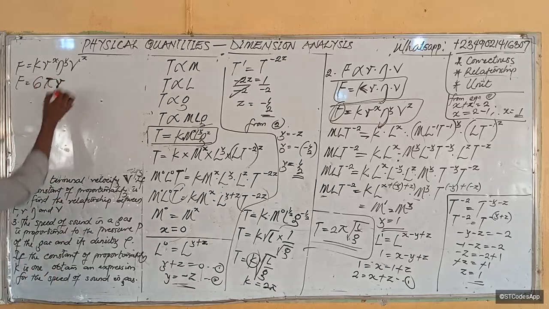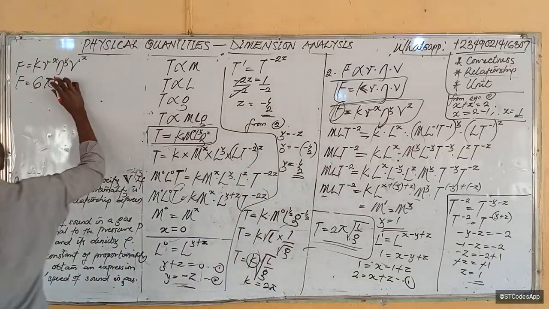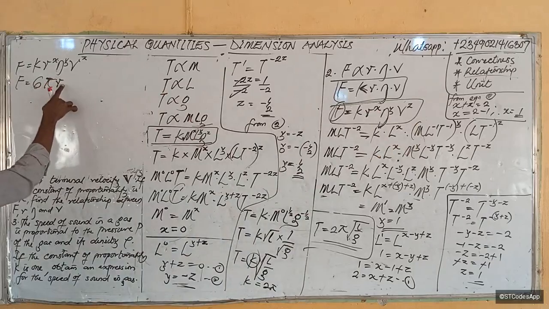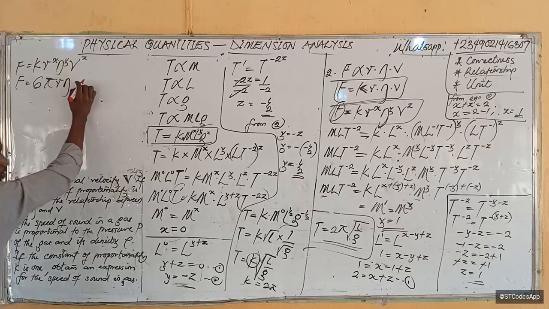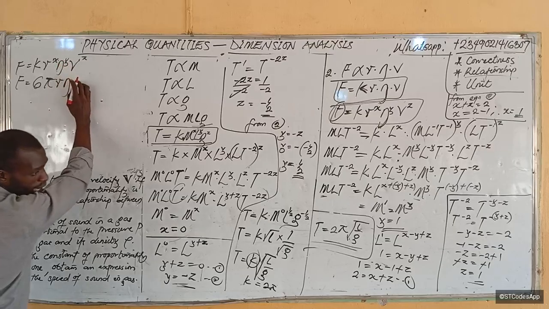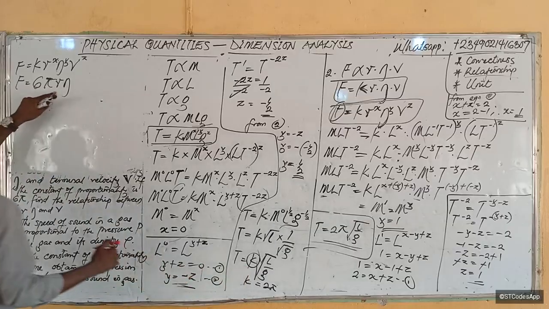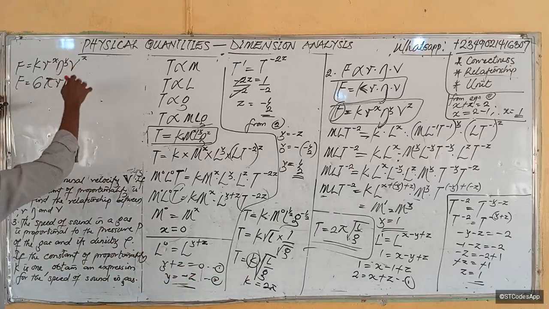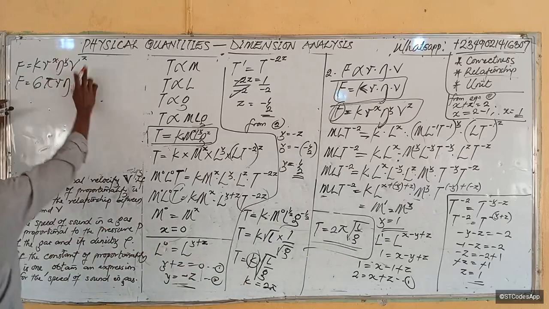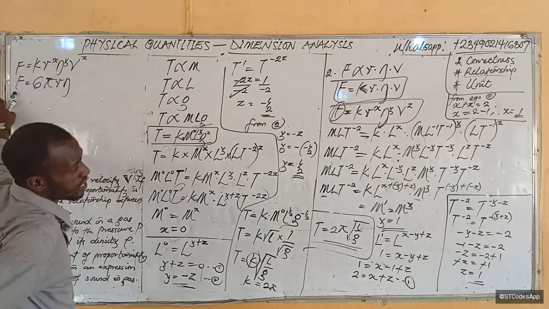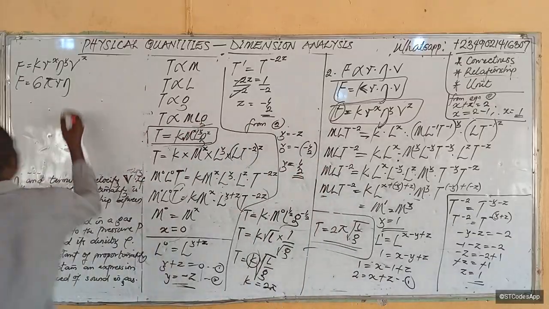R raised to power, what is the value of x? X is 1, so we leave it as 1 here. And now this coefficient of viscosity is raised to power y. What is y? Y is also equal to 1, right? So we leave it like this. Then velocity is raised to power z. What is the value of our z? Z is also 1. So we have v.